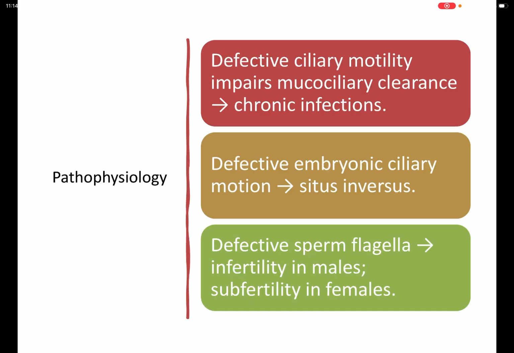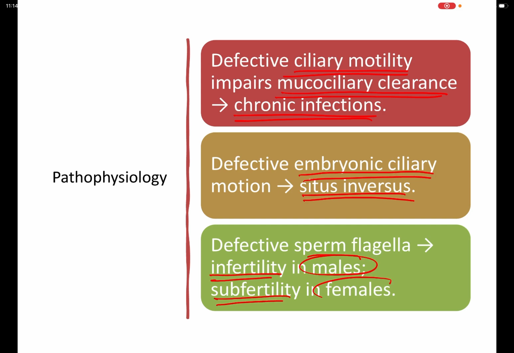So the pathophysiology is defective ciliary motility, which impairs mucociliary clearance, leading to chronic infection. Then defective embryonic ciliary motion results in situs inversus. Then defective sperm flagella lead to infertility in males and subfertility in females.